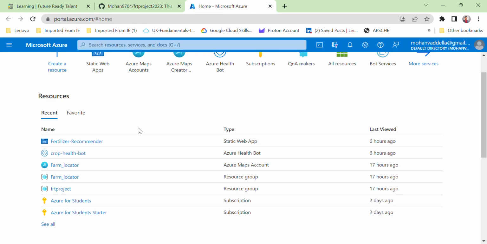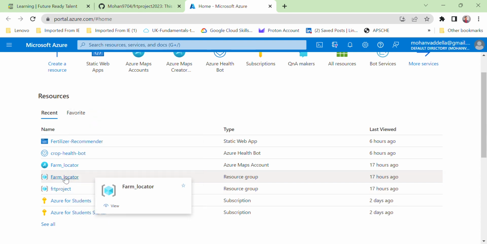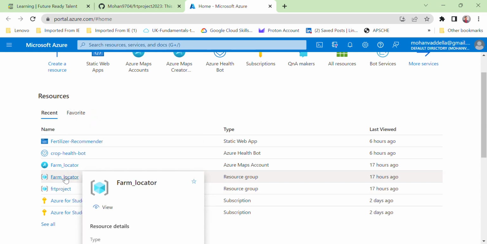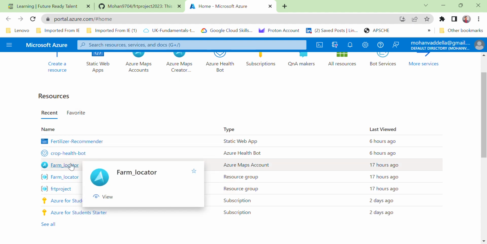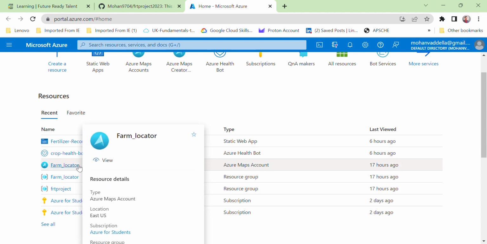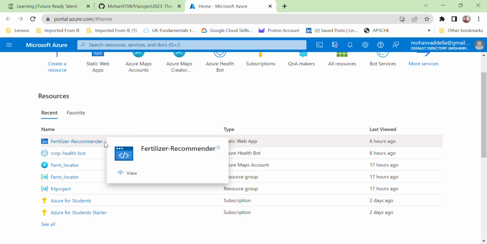Here are the resources I have utilized in deploying my project. I have used the Azure for Students subscription and the resource group FRT project to create the Azure Maps. These are the resource groups, and here is a farm locator, which is developed using the Azure Maps account service, and the crop health bot is developed using the Azure Health Bot service, and fertilizer recommender, here it is our project. Here is our website deployed using the Static Web App.